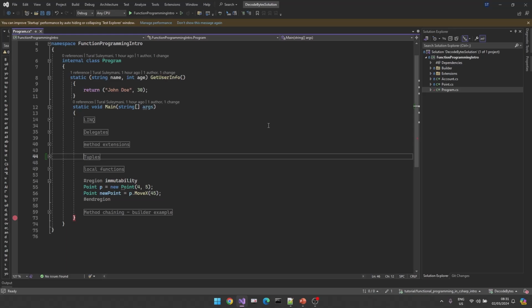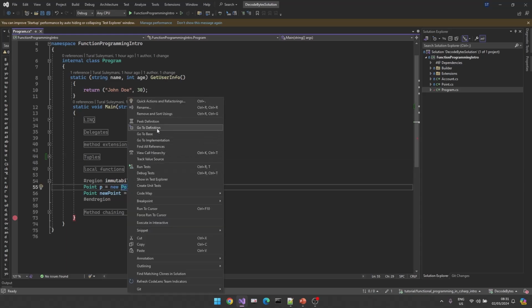We are actively using immutable classes. It helps us to avoid a lot of issues. We'll have a separate tutorial related to immutability, so for that reason, I'm just talking briefly about this one. So we have a point class here.